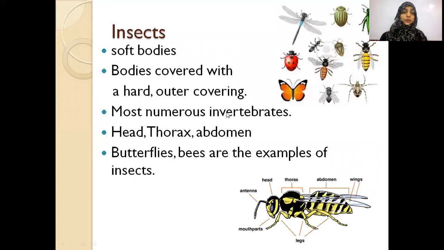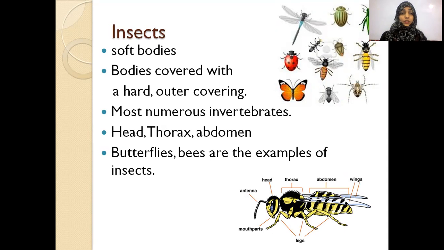Second is insects. As you can see in the picture, there are a lot of insects around us and we can observe them in our daily life. We can observe butterflies, bees in the garden, flies and spiders and all of them.